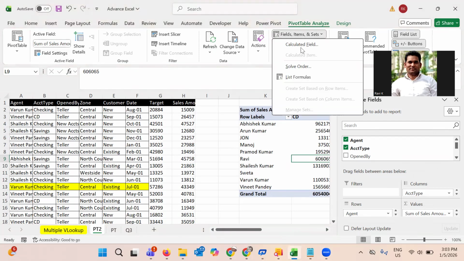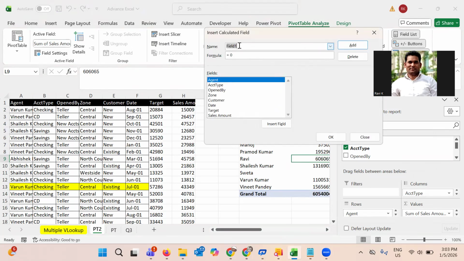Whatever field name you want to put, you can put it, for example achievement percentage. It's up to you. Now here is the formula.